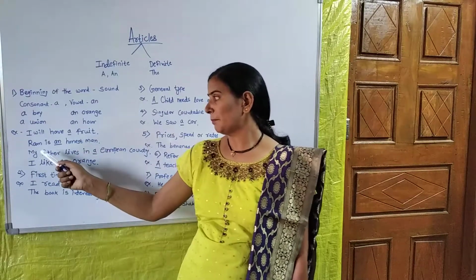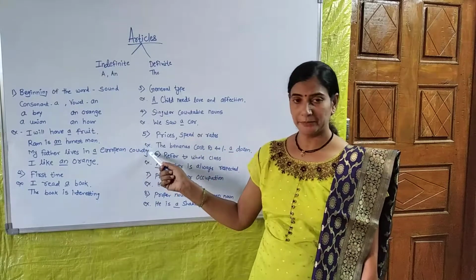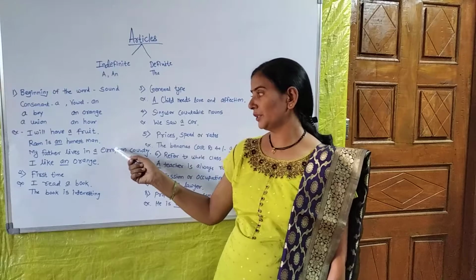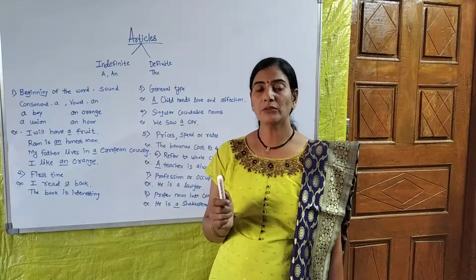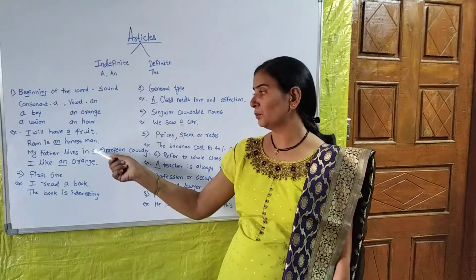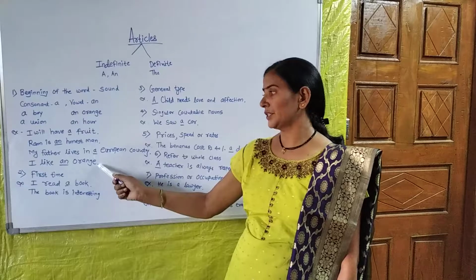The third example, my father lives in a European country. Here the word European starts with E but the pronunciation of the word is U, so we have to put a article here. Then, I like an orange.